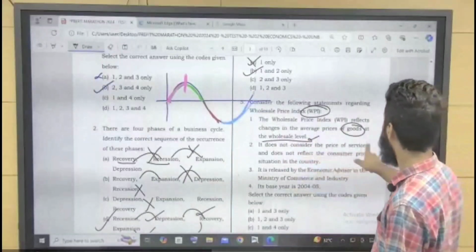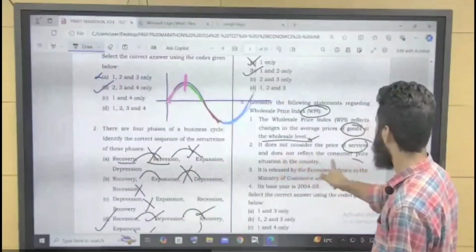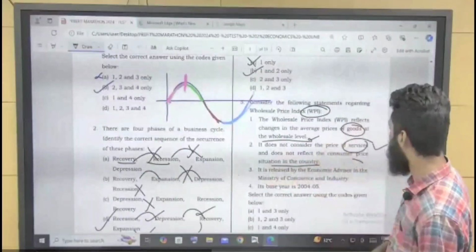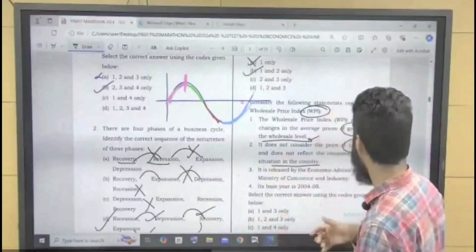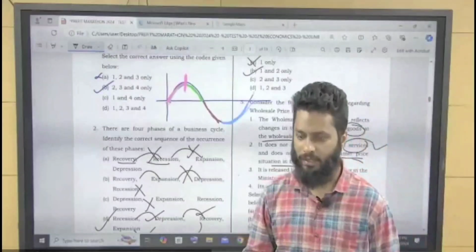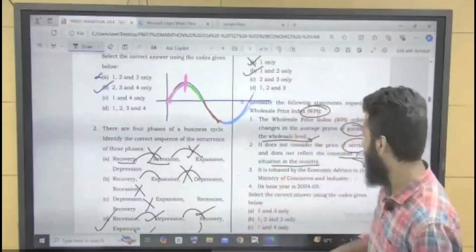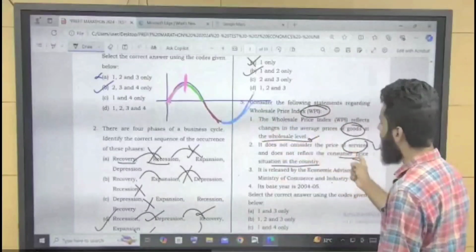It does not consider the price of services. True, it does not consider and does not reflect the consumer price situation in the country. So also it is wholesale. So it does not reflect the consumer price, because consumer price is what? Retail price, right? So it is wholesale. So wholesale does not reflect consumer price.